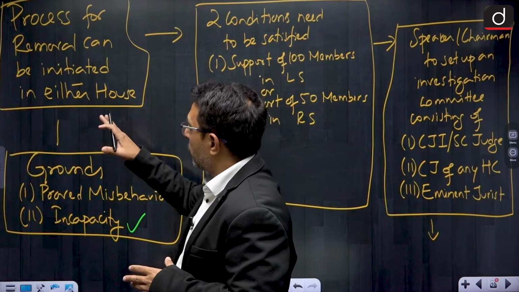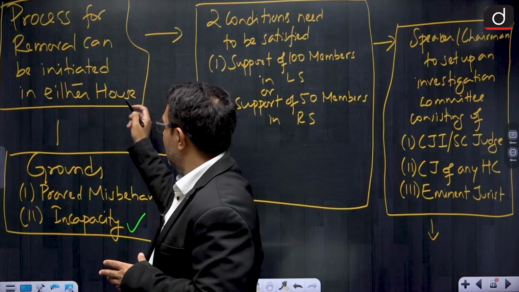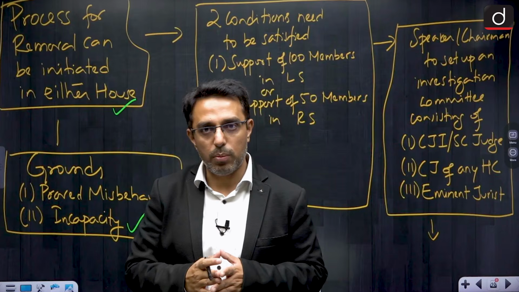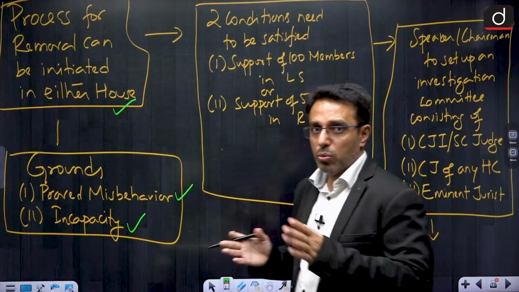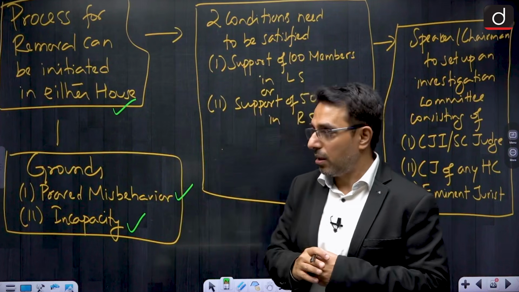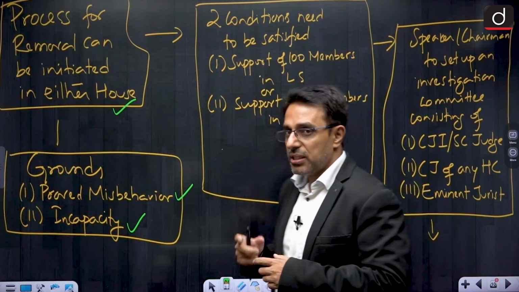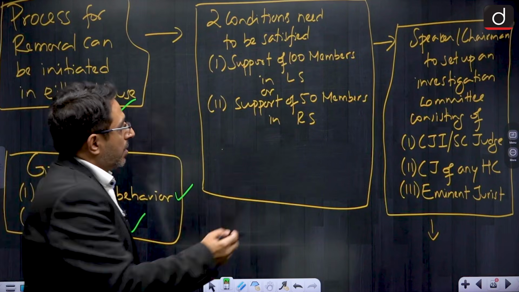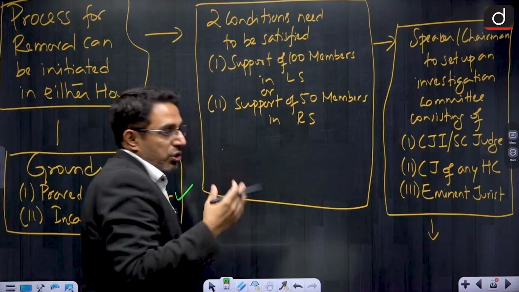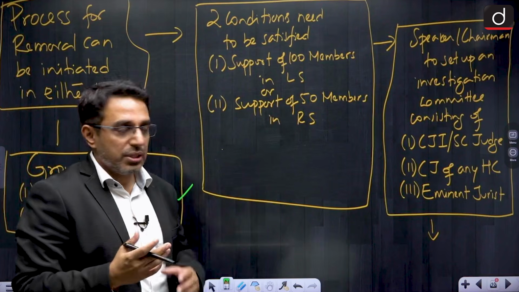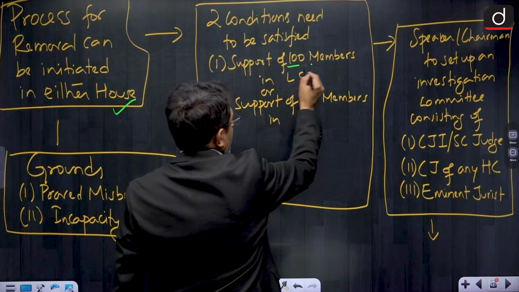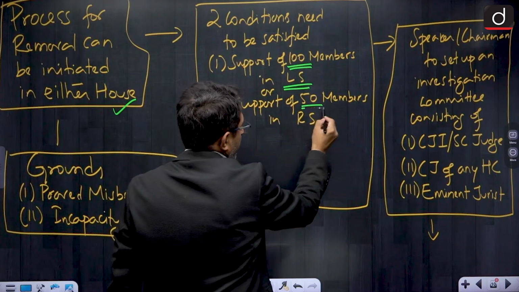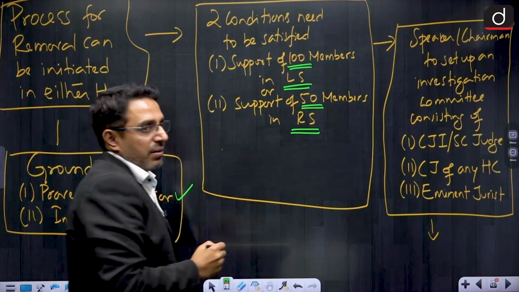This is the ground for removal. Now, the process for removal can be initiated in either house of Parliament, Lok Sabha or Rajya Sabha, as both houses have equal powers. But a condition needs to be satisfied: the motion for removal of a Supreme Court or High Court judge needs the support of at least 100 members if it is to be introduced in Lok Sabha, or at least 50 members if it is to be introduced in Rajya Sabha, right.